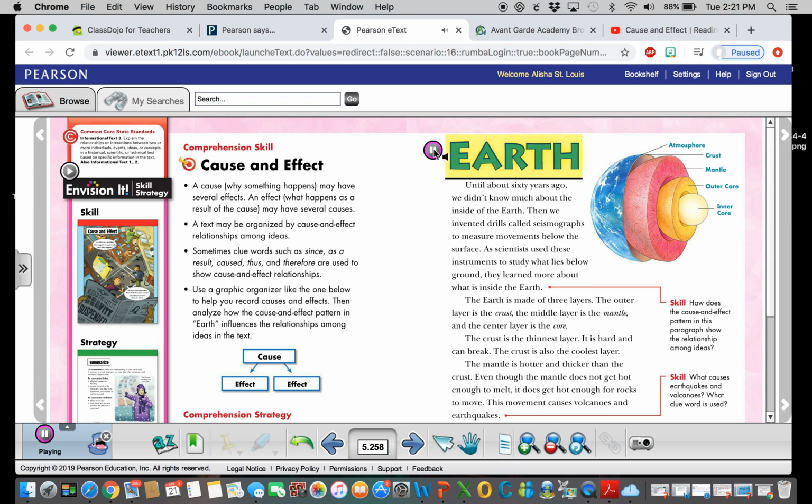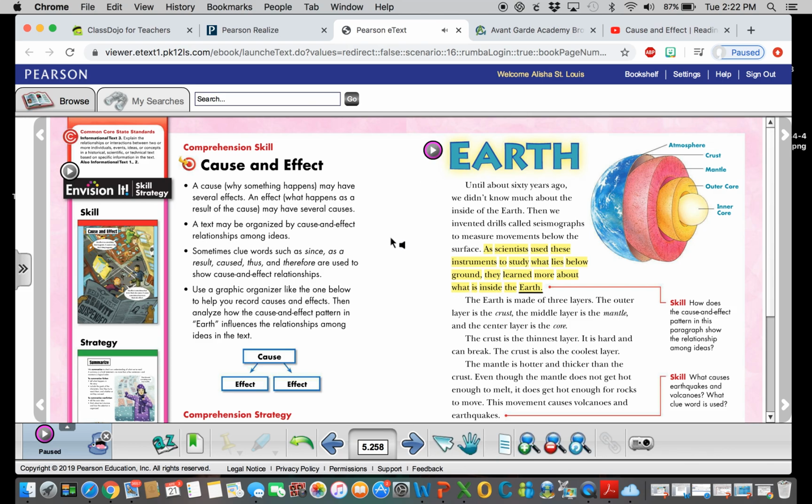Earth. Until about 60 years ago, we didn't know much about the inside of the Earth. Then we invented drills called seismographs to measure movements below the surface. As scientists used these instruments to study what lies below ground, they learned more about what is inside the Earth.